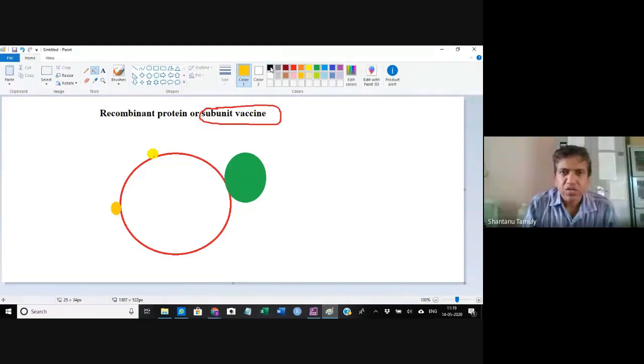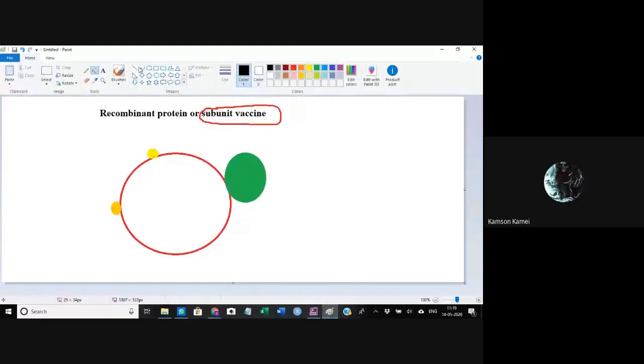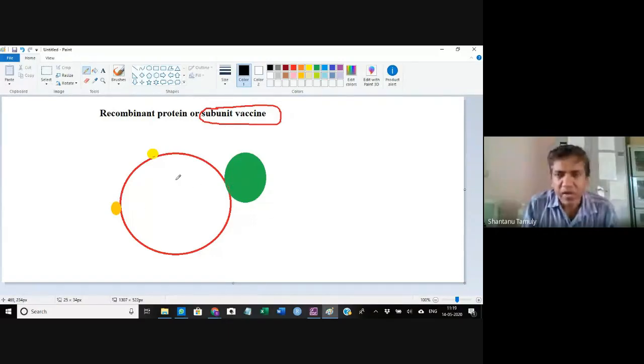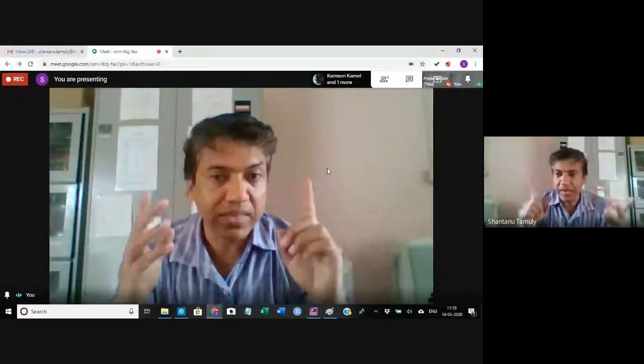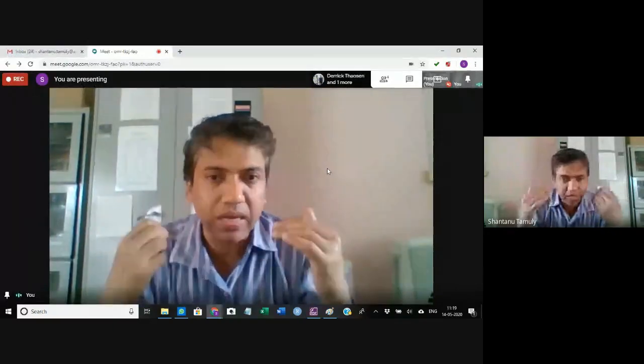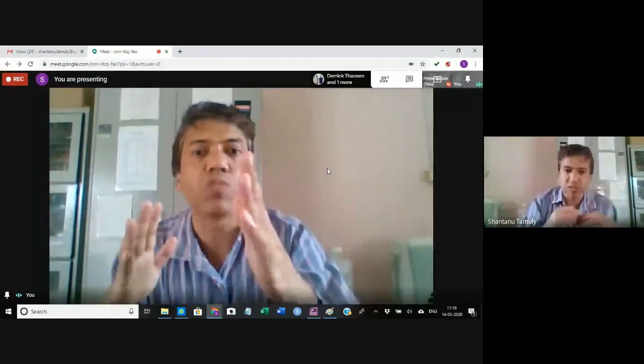So the thing is that all the epitopes are not equally immunogenic. In a particular antigen, only that epitope is more immunogenic which is more exposed.